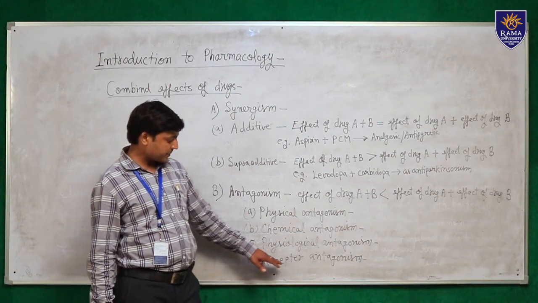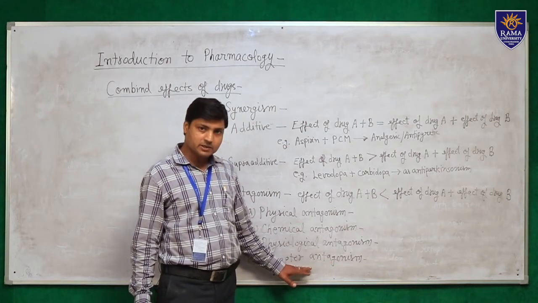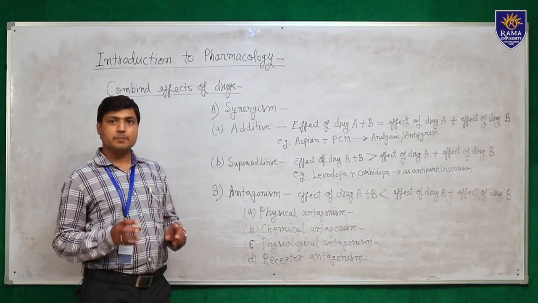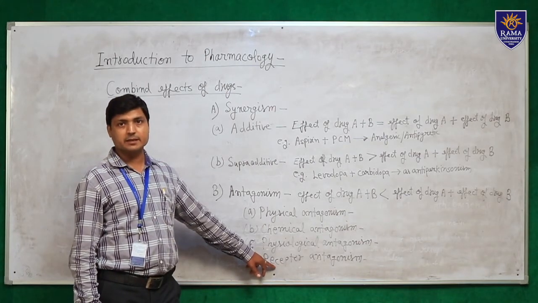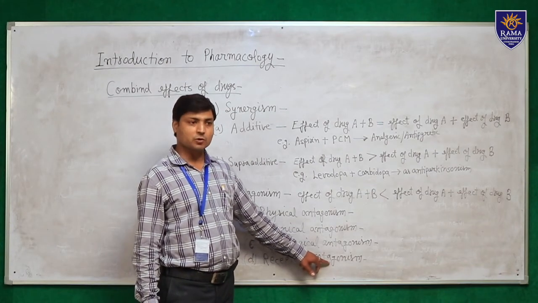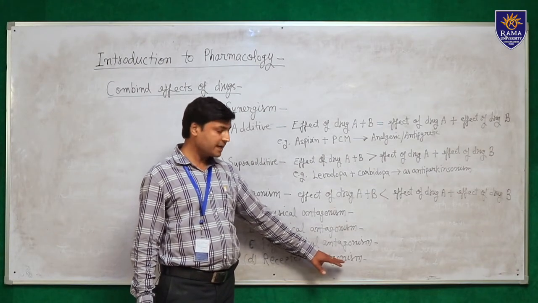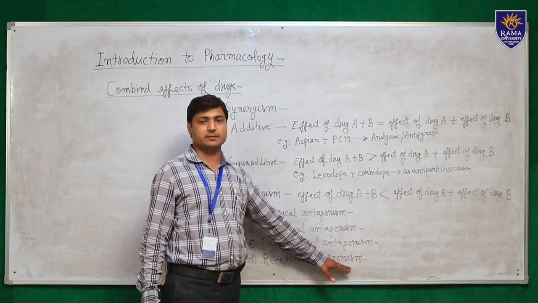Fourth one is receptor antagonism. In receptor antagonism, one drug, the antagonist, binds to the receptor and prevents the binding of the agonist to the receptor site. An example of a receptor antagonist is atropine. Atropine prevents the binding of acetylcholine, which is the agonist.